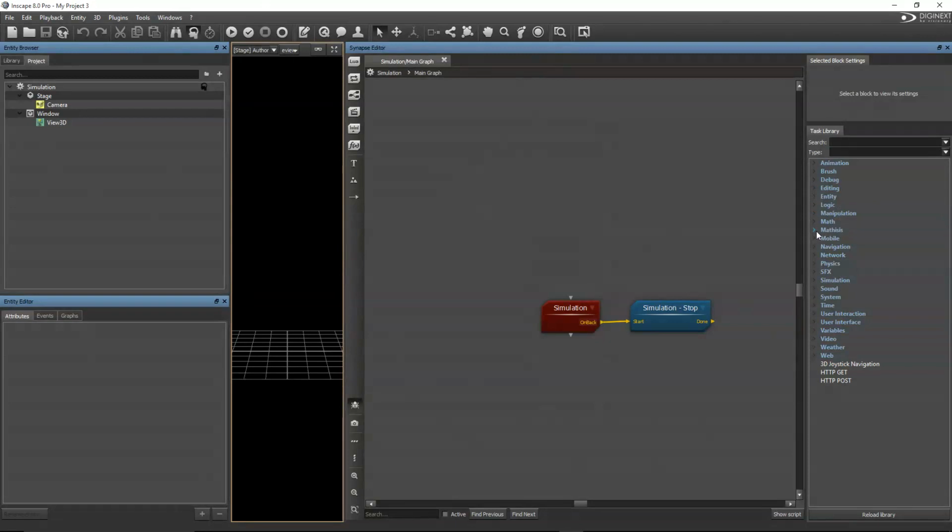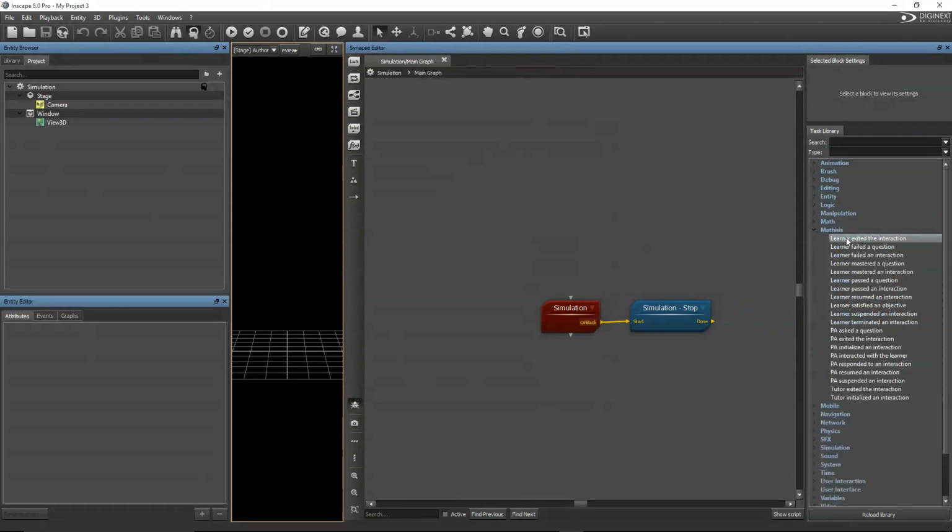Specifically, in our case, the MaTHiSiS behavior, which represents predefined building blocks of XAPI statements to communicate with the platform. You can see there are a lot of possible combinations. For example, one we will use later in the presentation is PA initialized interaction.